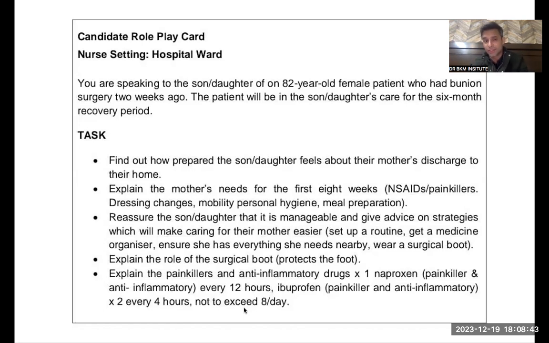Okay, then take care of your mother. And I reassure you that your mother will be fine and it is not that difficult. And you have the pamphlet as well. If you find any difficulty, you have the number as well. So there is nothing to worry. All good? Okay, then take care of your mother and take care of yourself.